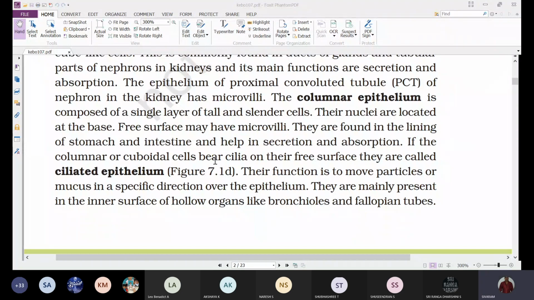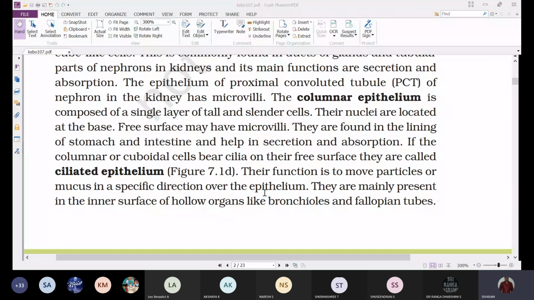That means instead of microvilli, we can observe cilia, short hair-like structures. Their function is to move particles or mucus in a specific direction over the epithelium.